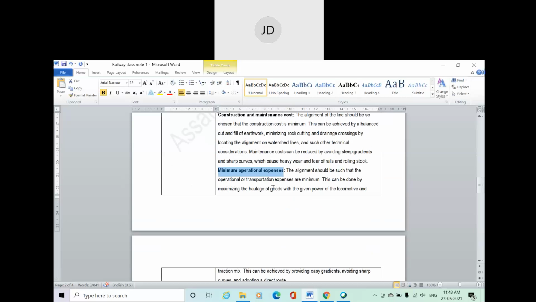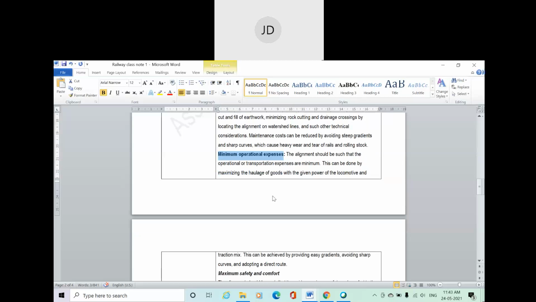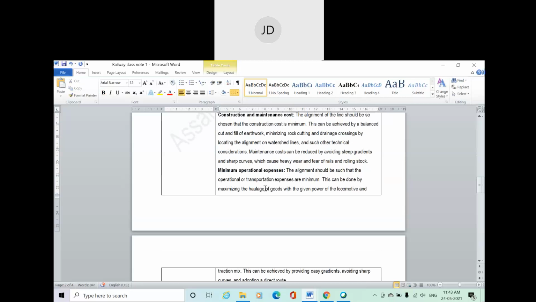Because if your alignment is not a straight path, if it contains a steep gradient or sharp curve, then in that particular curve the locomotive cannot carry lots of wagons along with it because of the sharp curve. So that's how it directly affects the revenue generation.